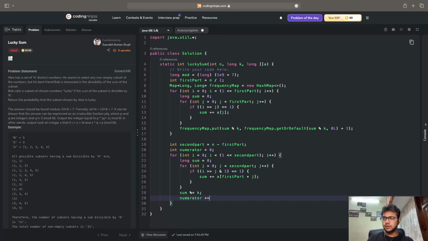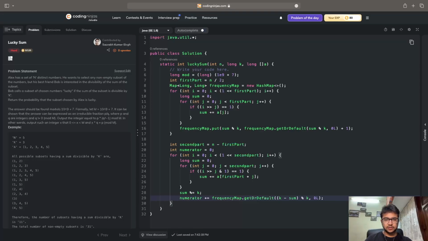Lastly I'll change the value for numerator. Numerator plus equals frequency map dot getOrDefault, here it will be k minus sum mod k, followed by 0 as my default element. So if I do not get it, I'll get 0 over here, and that will be added to my numerator.